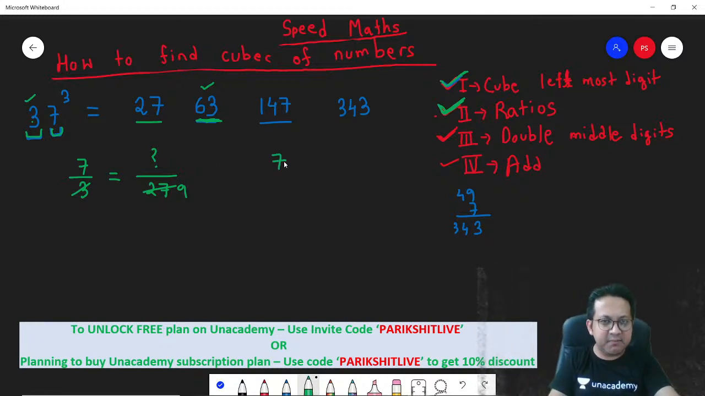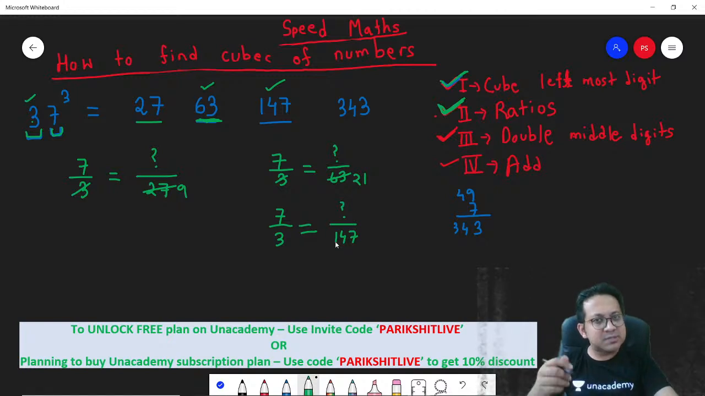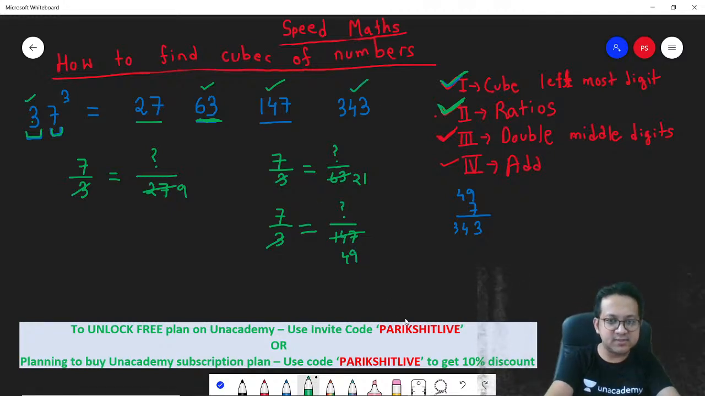Similarly here, 7 by 3, right? The first number is 63. What's going to be the next number? So 3 ones are 3, 21s are 21 into 7, 147. Again, the same logic. 7 by 3: if the first number is 147, what's the next number? Similarly, you can determine it. 3 ones are 3, 4s are 27, 49. 49 into 7, 343. Hopefully you got this. Correct?